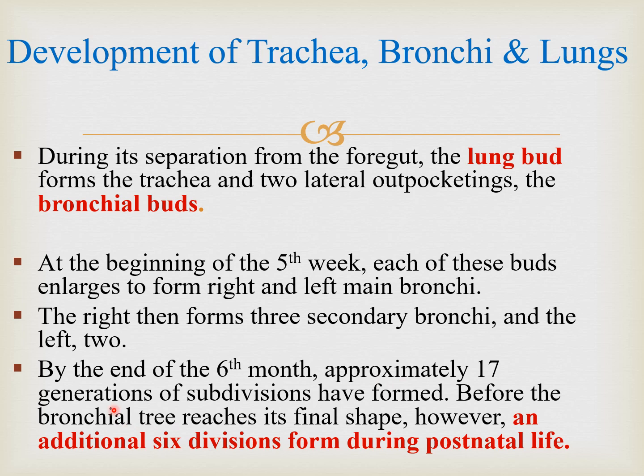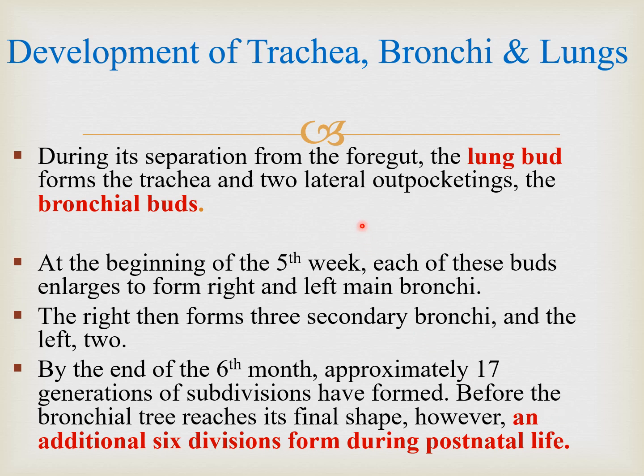At the end of 6 months, approximately 17 generations, in other words branches, of these bronchi are formed. So it means that they branch like a tree. Till 6 months, 17 generations of subdivisions of these bronchi take place, and before the bronchial tree reaches its final shape, an additional 6 divisions form during postnatal life. So it means that our lungs are not completely developed at the time of birth. Even till the 10th year of life, they are continuously developing, and the alveoli are also developing.